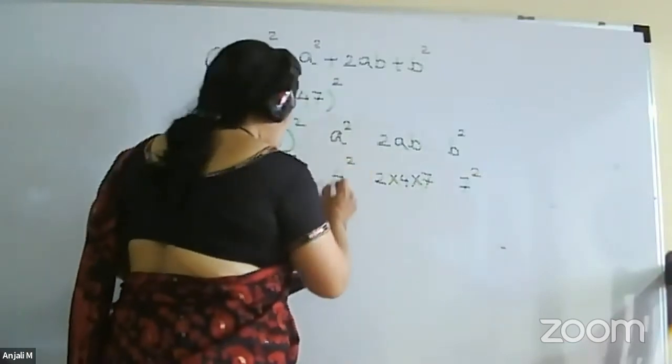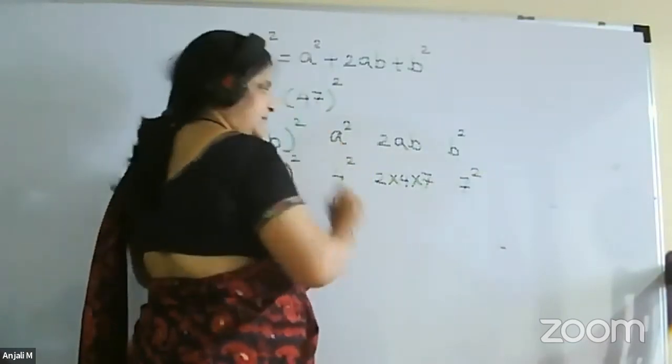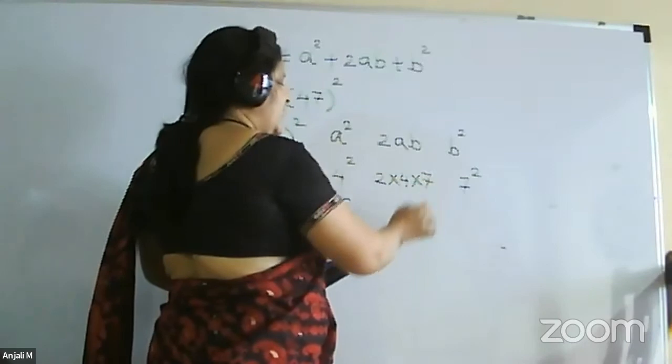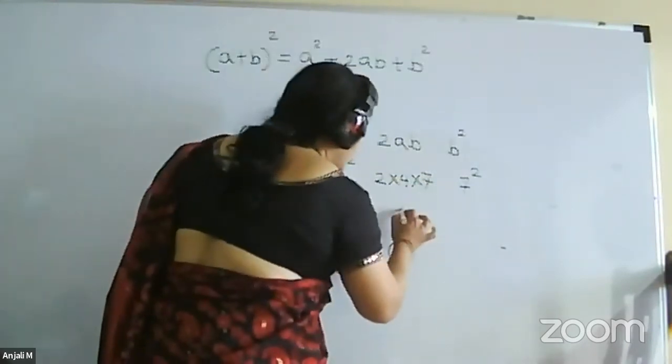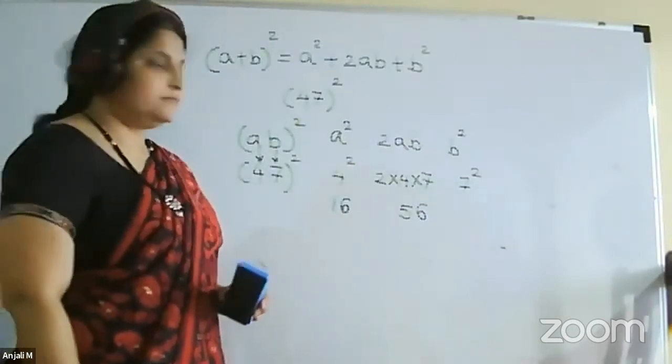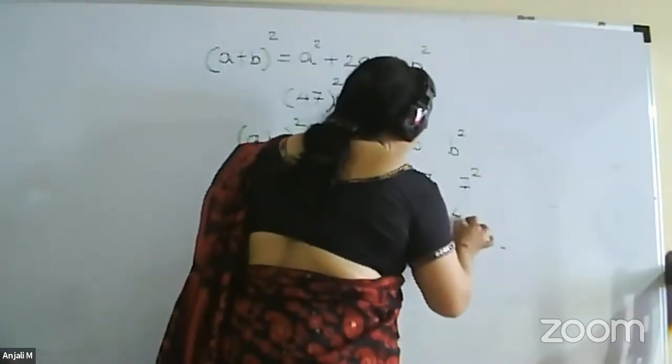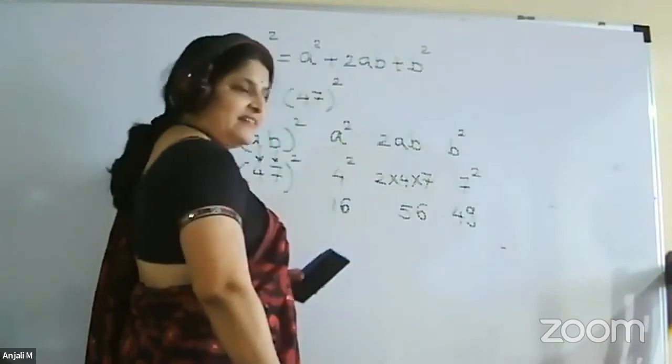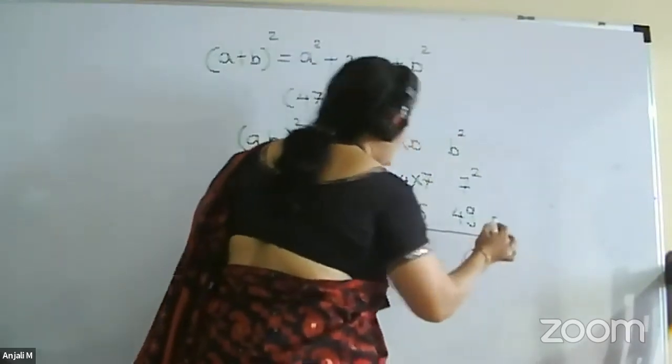Now write it: what is 4 square? 16. 2 into 4 into 7, 56. And 7 square will be 49.